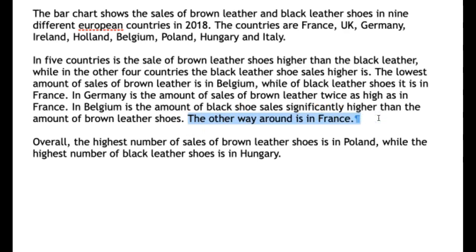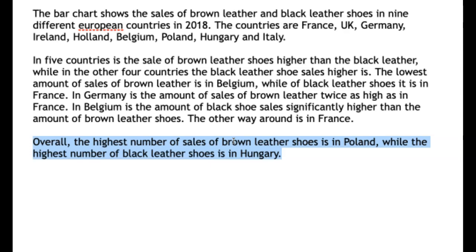Overall, the highest number of sales of brown leather shoes is in Poland, while the highest number of black leather shoes is in Hungary. Beautiful, beautiful. Great, but I wouldn't have put that in a summary though. Okay, the summary should be sort of like an overall statement. So the biggest overall takeaway from that graph would be, overall, all the countries have a clear preference for their shoe color.